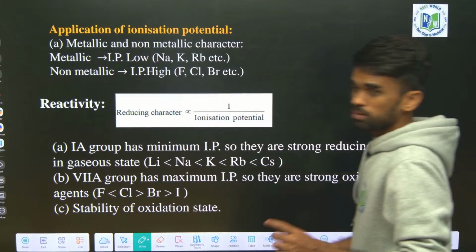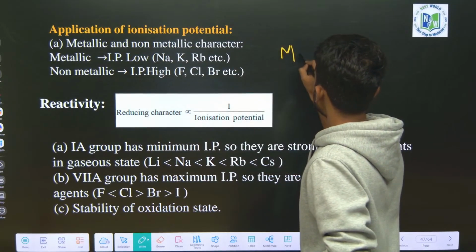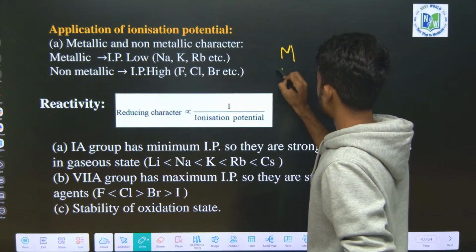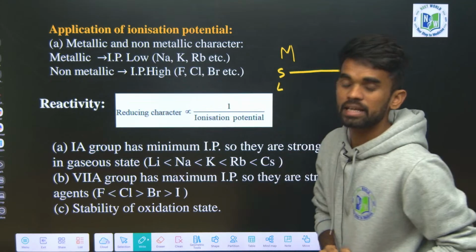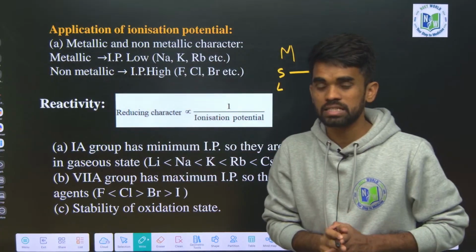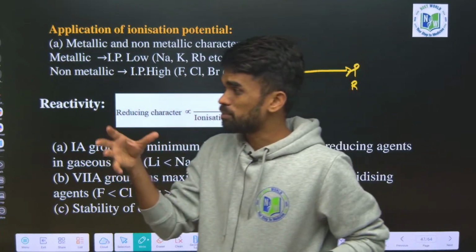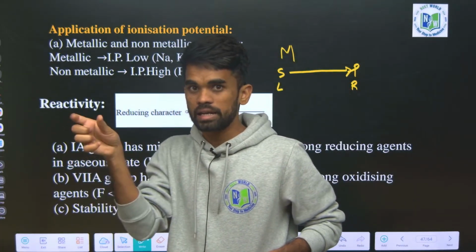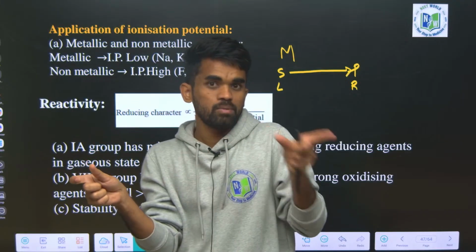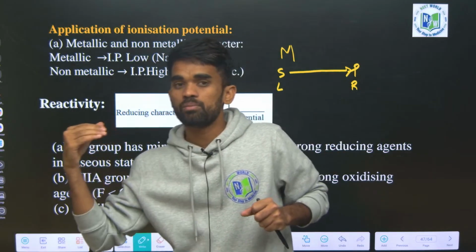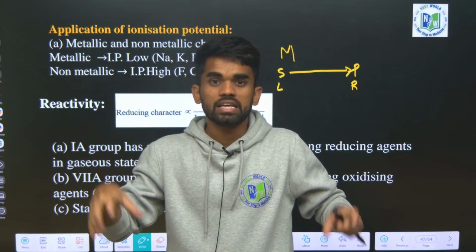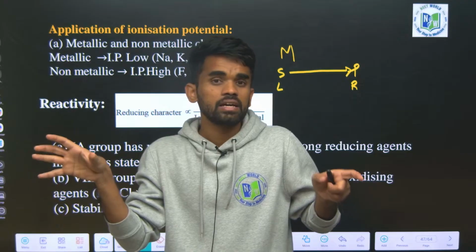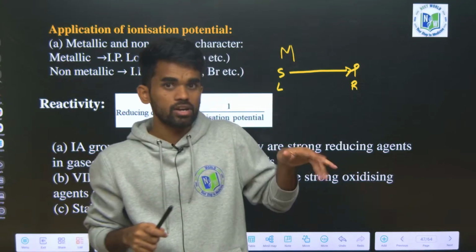Metallic nature. Remember, from S block to P block, or left to right, what happens to the metallic nature? S block elements are metals, like alkali metals and alkaline earth metals, whereas P block elements are non-metals. So moving from S block to P block, metallic nature decreases. If metallic nature is decreasing, we can say these are non-metals.